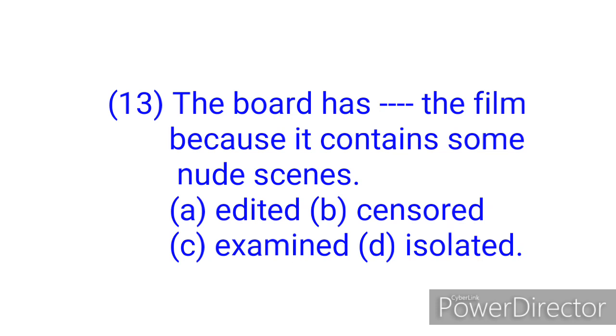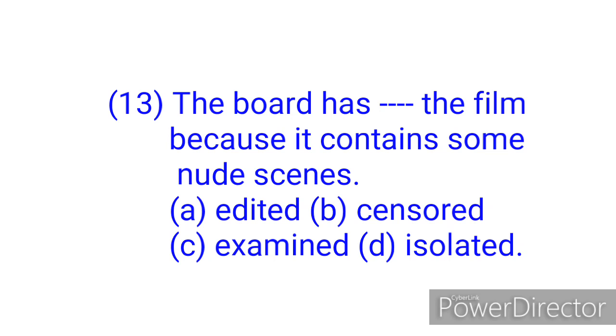Now, let's look at the options. Option A, edited. The word edited means to correct mistakes and to make improvements. When someone edits a book, that means the person is correcting the mistakes in that book and also making improvements in that book. Option B, we have censored.